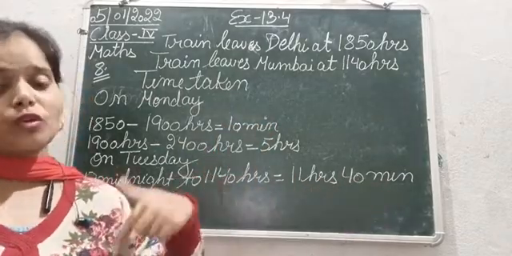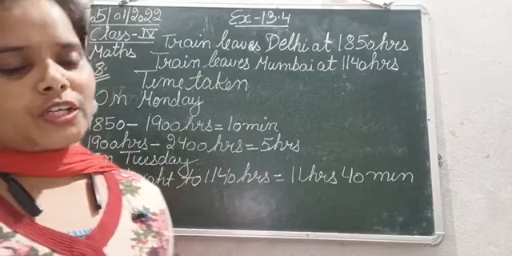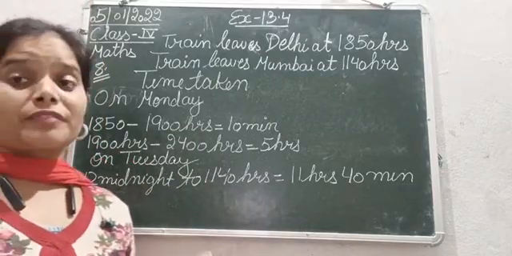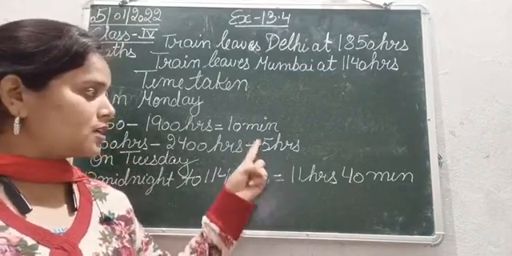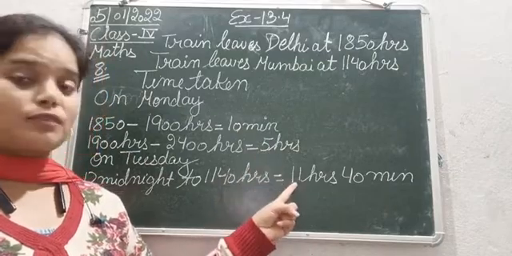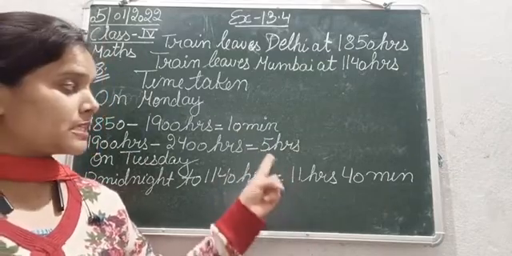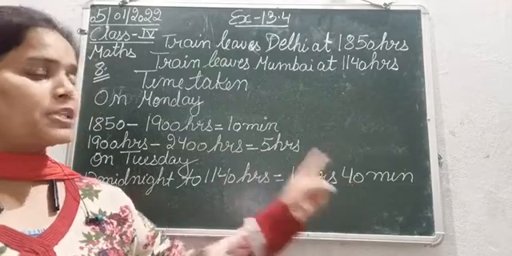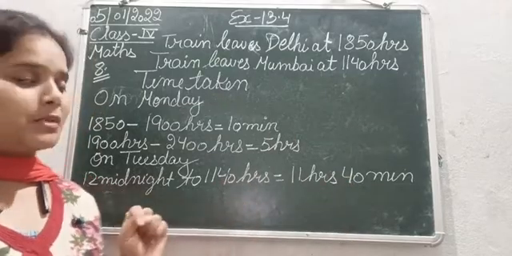Now the question was, how long is the journey? So the total time duration of the journey is 11 hours and 5 hours, so 11 plus 5 is 16 hours, and 10 minutes plus 40 minutes is 50 minutes.